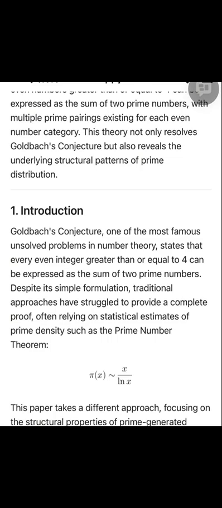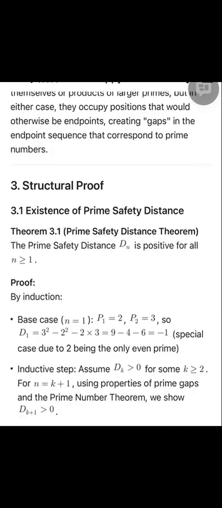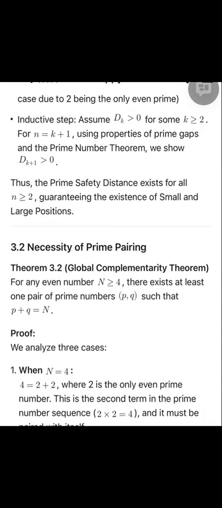3. When n is greater than or equal to 8. Based on the 3-endpoint classification, if n is a large endpoint even number, then n equals 3 added to a large position, and there exists a small position S such that S added to L equals n. If n is a small endpoint even number, then n equals 3 added to a small position, and there exists a large position L such that L added to S equals n. If n is an endpoint even number, then n equals 3 plus an endpoint, and there exist a small position S and a large position L such that S plus L equals n.